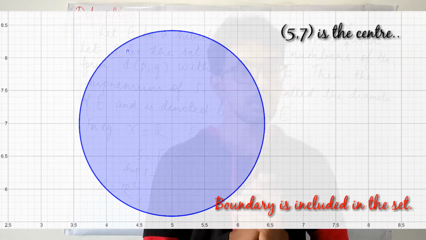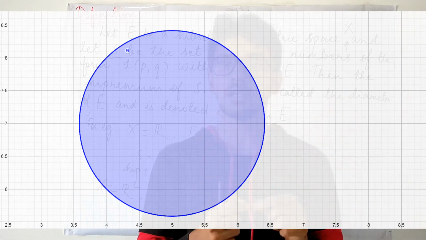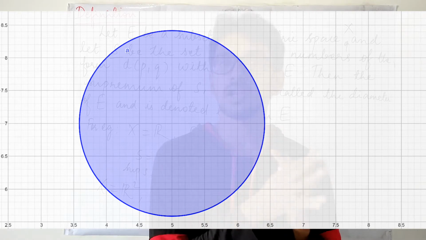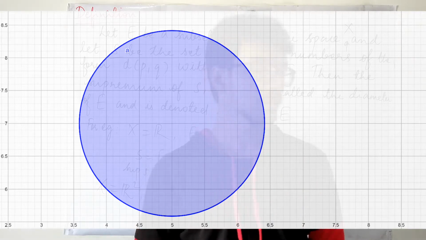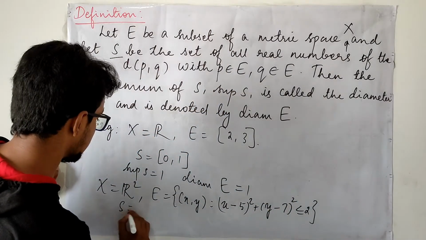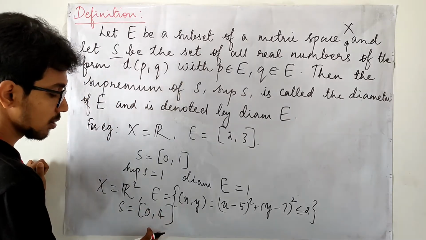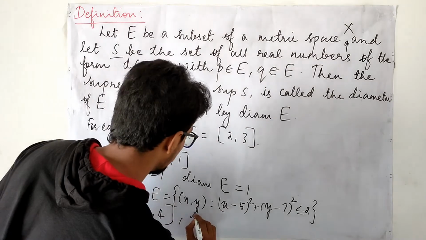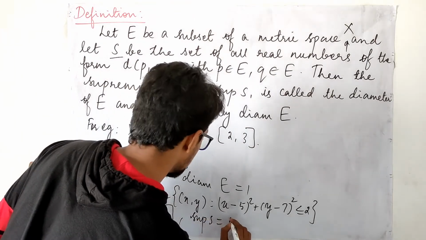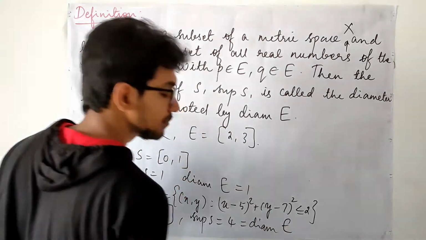And the minimum distance can be 0, because from a point to itself the distance is always 0. We know that the metric is a non-negative quantity, so it will not go lesser than 0. Hence, S for this set is the closed interval [0, 4]. Therefore, the supremum of S is 4, which is the diameter of E.